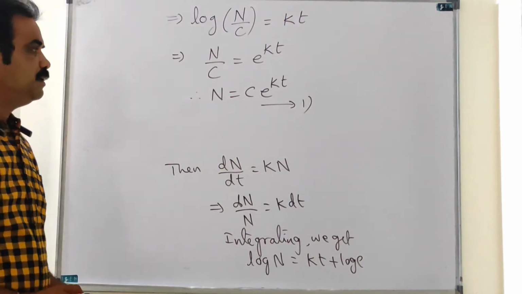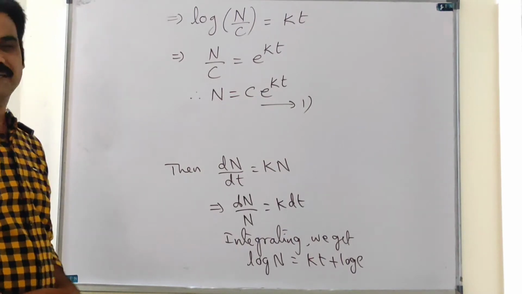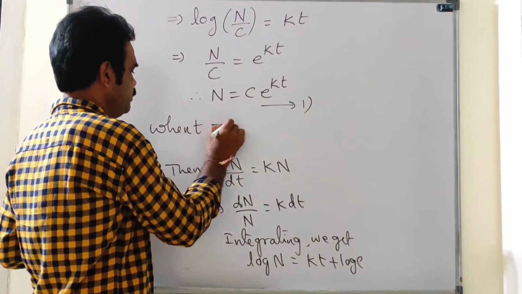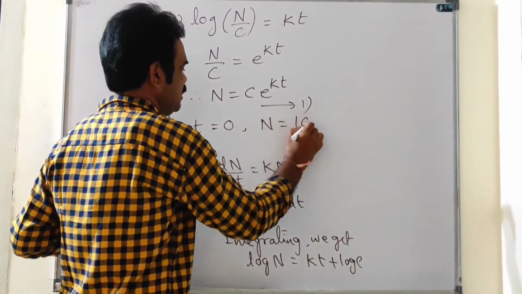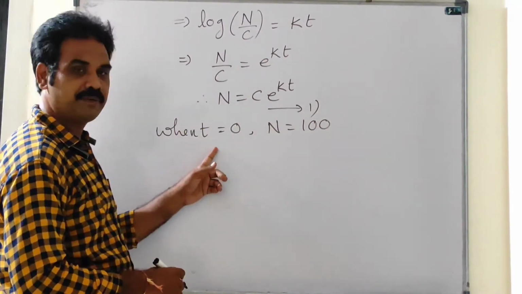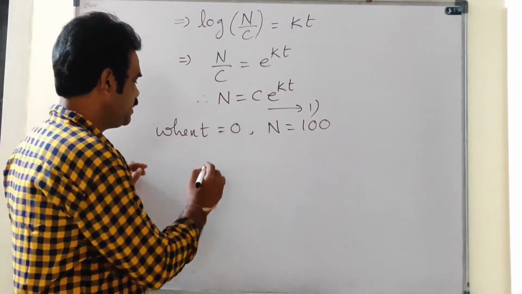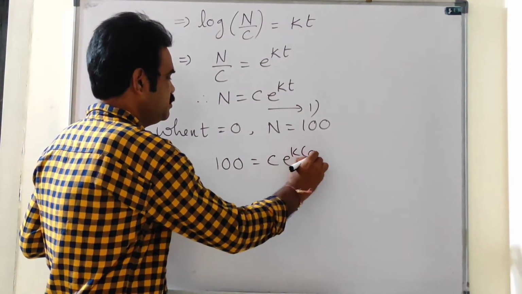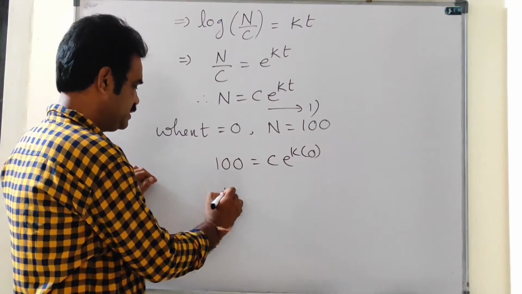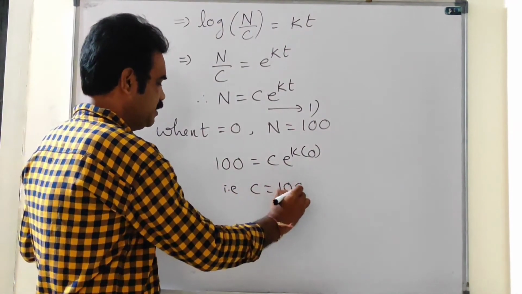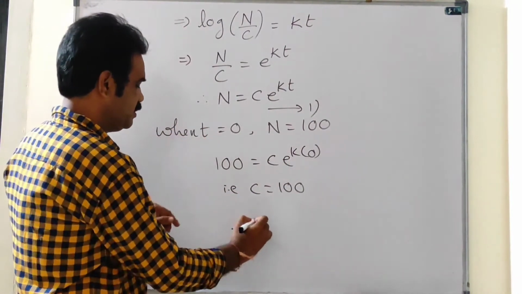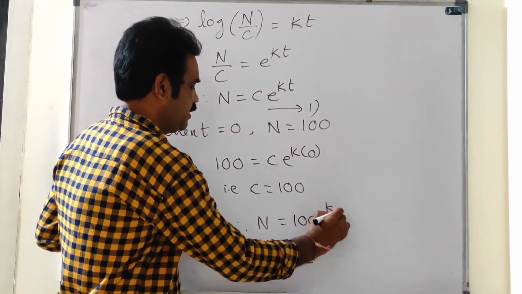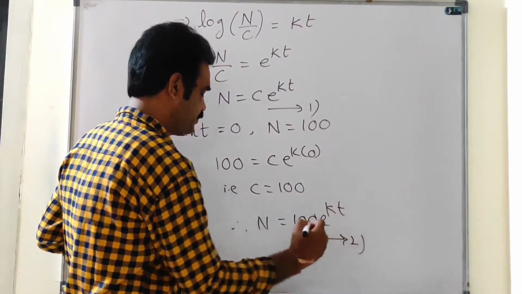Given that the initial number of bacteria is 100, that means when t is 0, n equal to 100. Substitute here: 100 equal to c e power k into 0. Okay, that is c equal to 100. Therefore, substituting the value of c, n equal to 100 e power kt. Let it be equation 2.